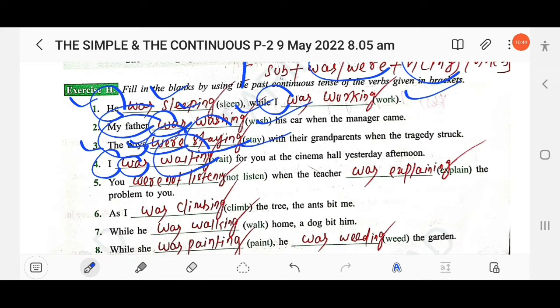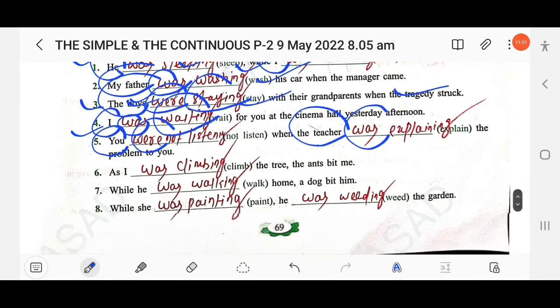Then next, you dash not listen when the teacher. Okay, you were not, you is second person singular here and you have to use were. You were not listening when the teacher was explaining. The teacher is third person singular, so you have to use was. The next, as I dash the tree, the ants beat me.